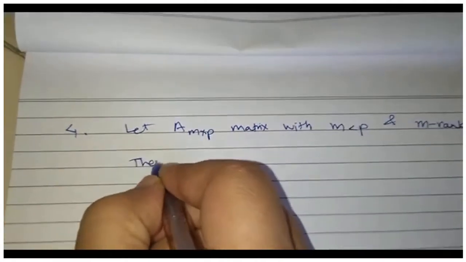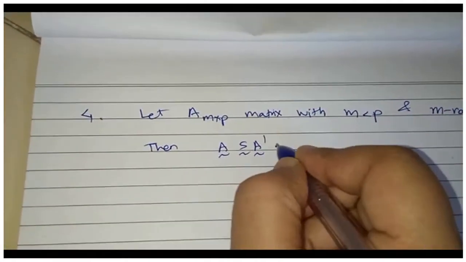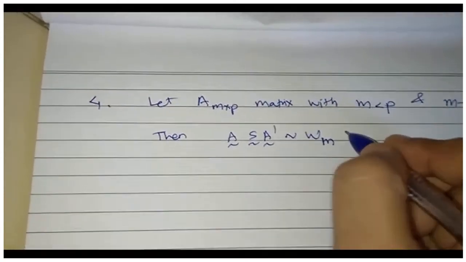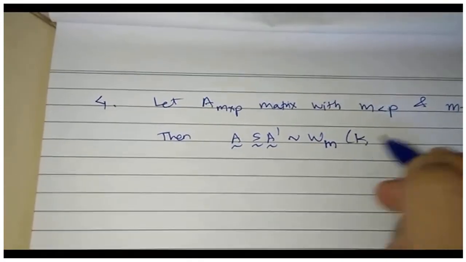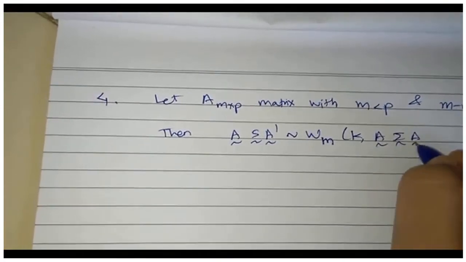Then A S A prime will also have Wishart distribution but with m dimension, the same degrees of freedom, and A sigma A prime.